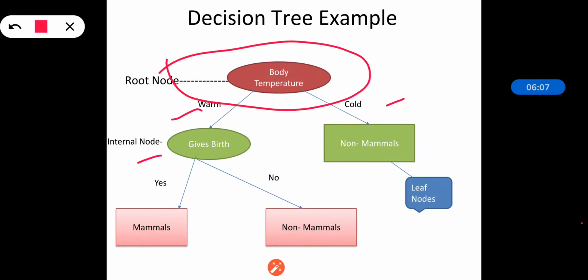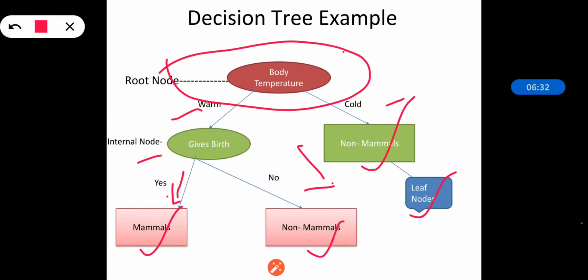So this is an internal node. From that again two choices are given: if it gives birth it is a mammal, if not then they are non-mammals. So these are the leaf nodes, because no outgoing edges go from them to other nodes. They are the terminal nodes.